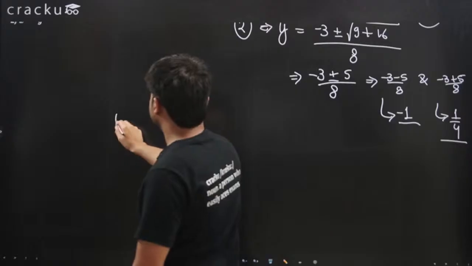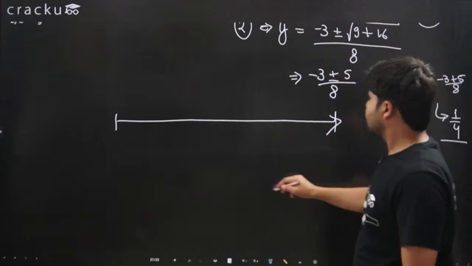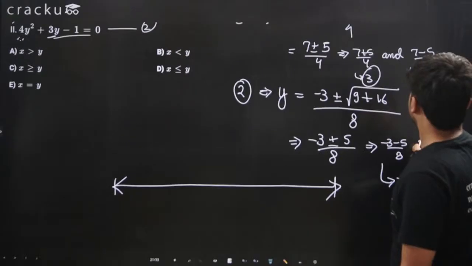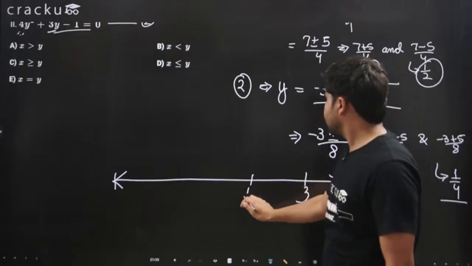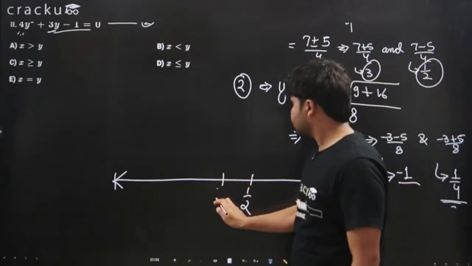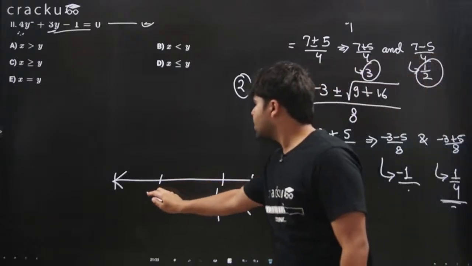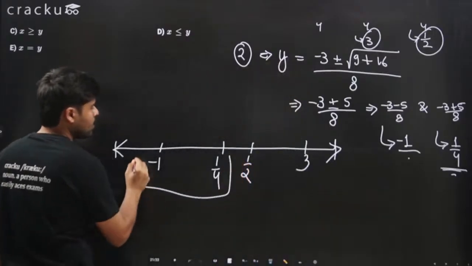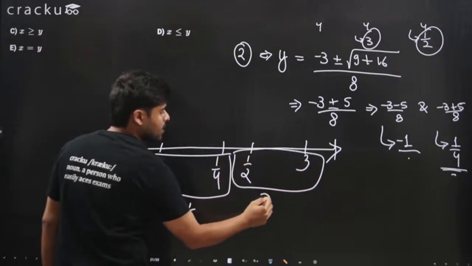So this is the number line. Consider the number line. Consider it to be infinite. Now where is 3? Let's say 3 is here. Where is 1 by 2? 1 by 2 will be here somewhere, right? Then where is 1 by 4? 1 by 4 will be here. And where will be minus 1? Minus 1 will be here. So these both are the values of y. These both are the values of x.